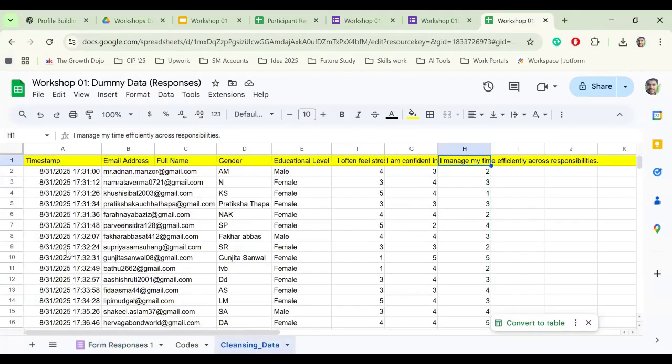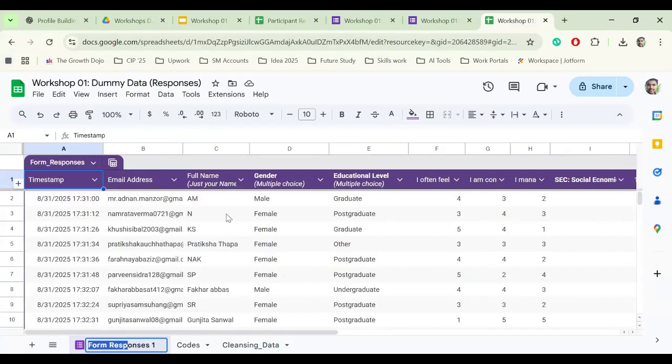Then we clean the data. In the next sheet, I click on this icon and create the sheet. In this sheet, I can clean the data if there is any missing value or any outlier. For example, I ask for the name of the participant, and the person gives me something else, for example, writes the email name here. This is not right for me, so I can clean this. In this way, I clean and handle my data and remove the outliers and the missing values.